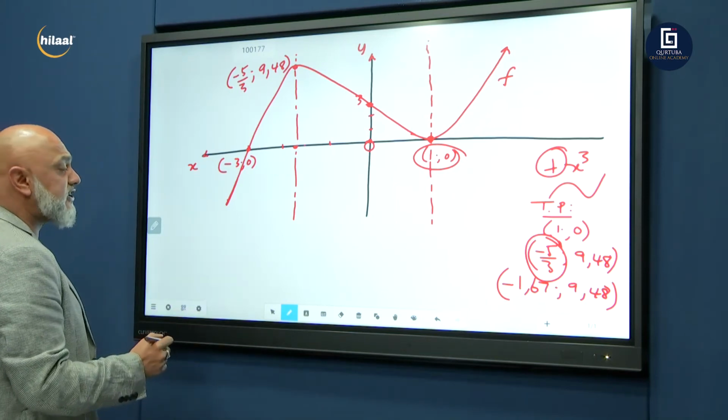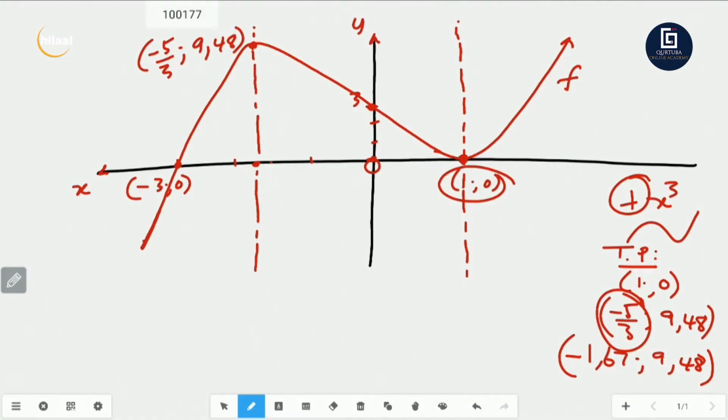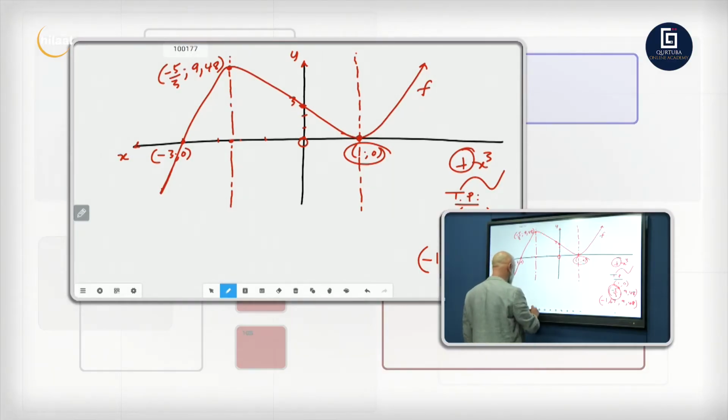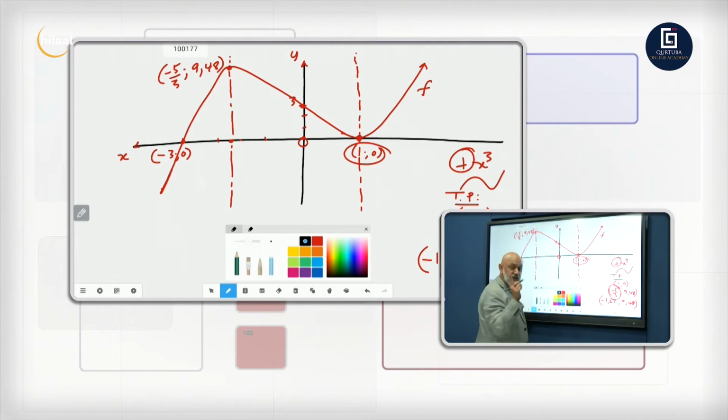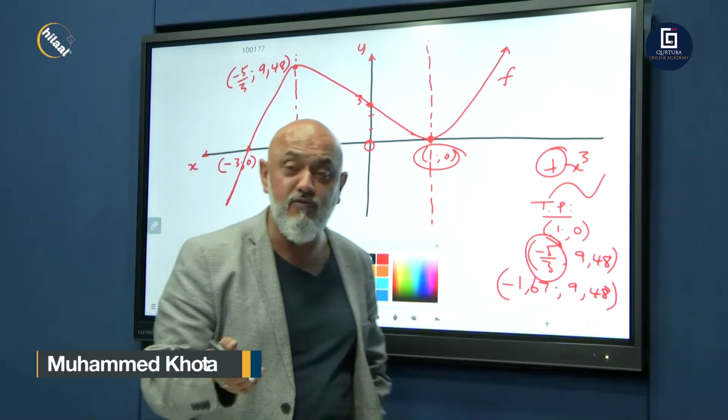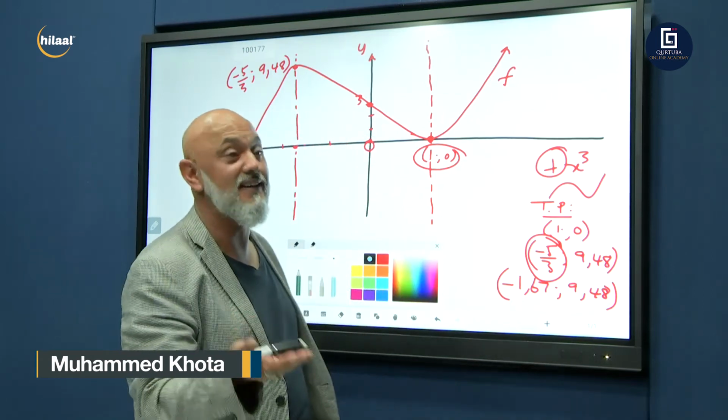Our point of inflection. What was our point of inflection? It was -1/3 and 4,74. So let's go back. Where's your point of inflection? Let's do it in a different color, your POI. You must show it on your graph, guys. You might ask yourself, do I need to show the point of inflection on the graph? The answer obviously is yes.